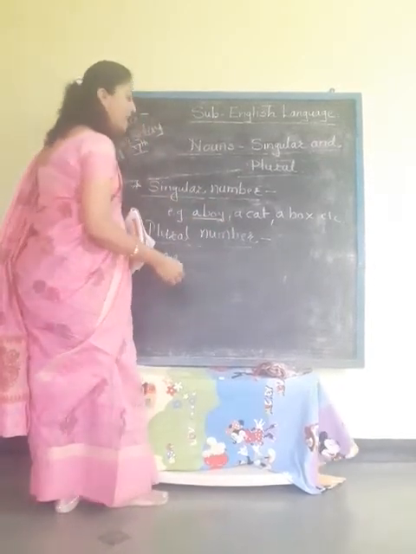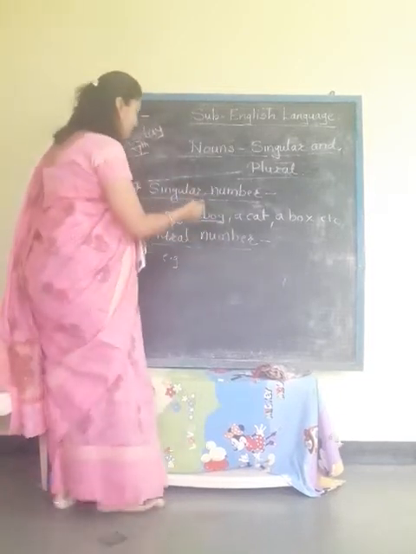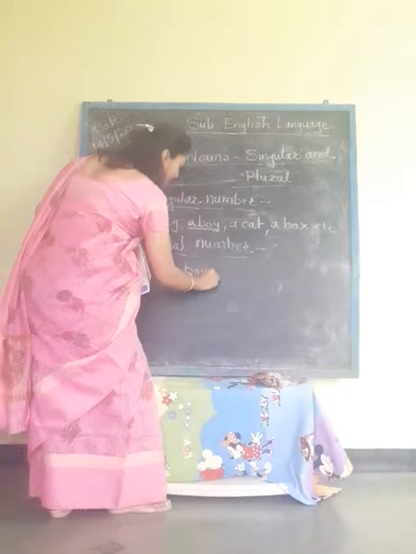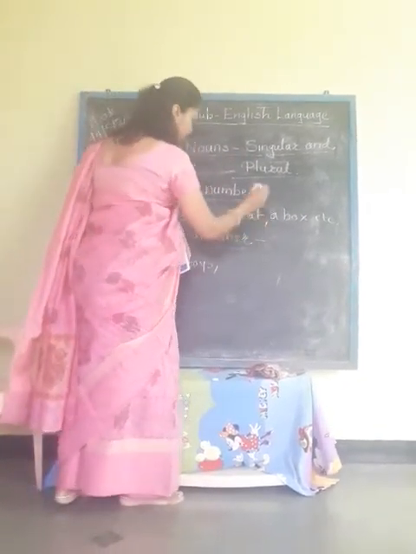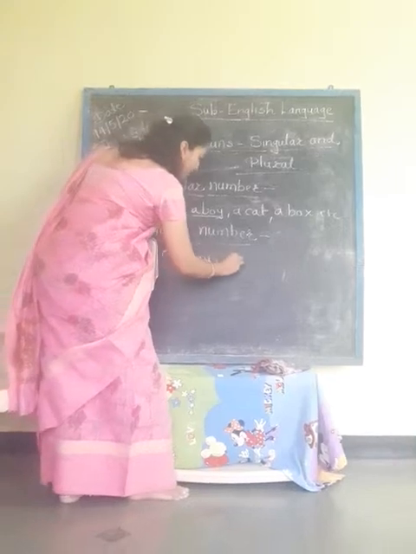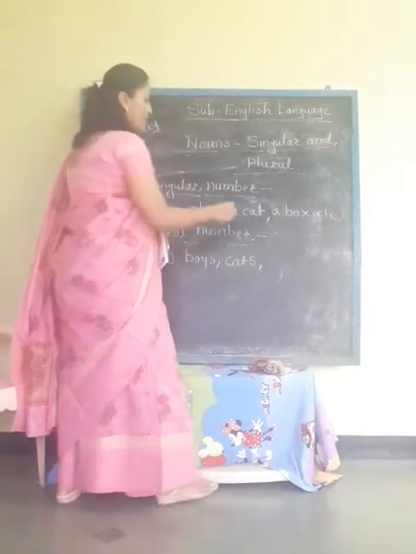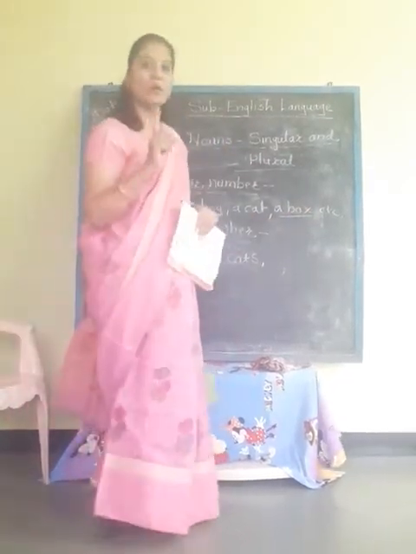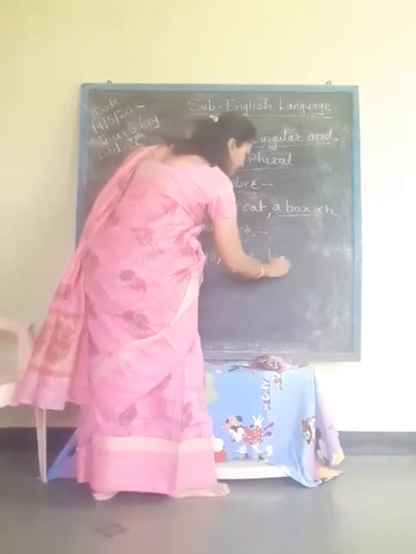Whenever we write the plural, it will turn into boys. Then here we have written a cat, so plural will come as cats. Then a box, that means only one box, and in plural we will write boxes.